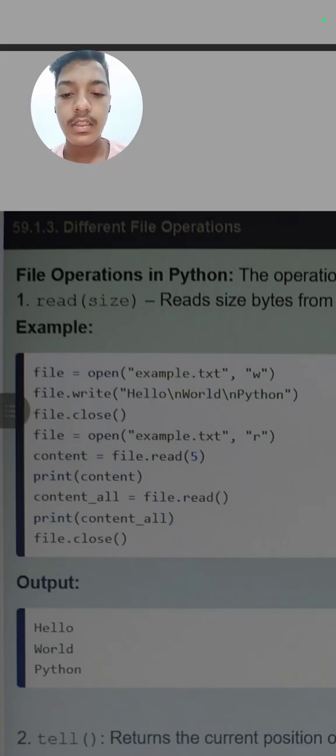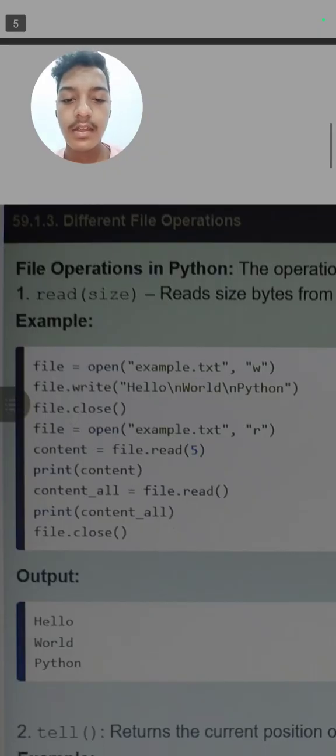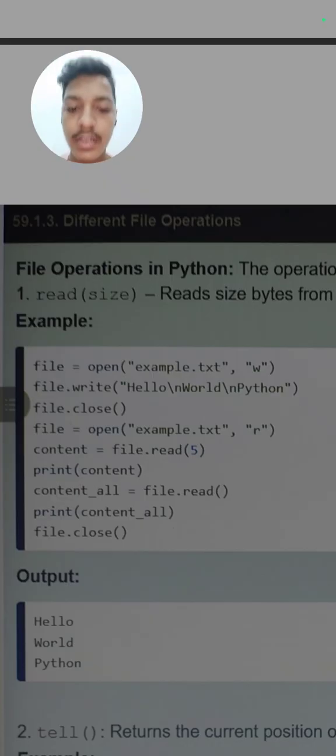Next is file equal to open. We again want to open this file, but this time in read mode, so we write comma r.